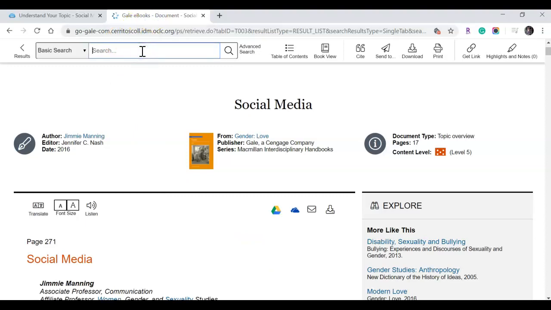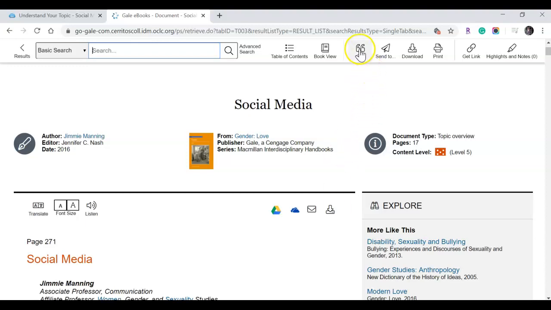If you do your search and you simply close your laptop and then open it back up again expecting to continue your search at a later date, you'll notice that this database will log you out after a certain amount of inactivity. For that reason, I always recommend either emailing or downloading the articles that you're interested in. That way you don't have to log back in, redo your search, and find this article again. You'll have it waiting for you in your inbox or saved to your computer.